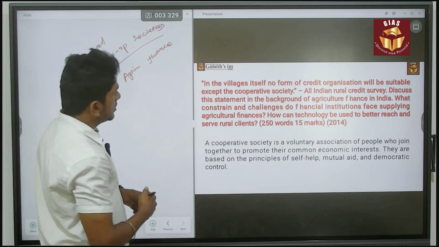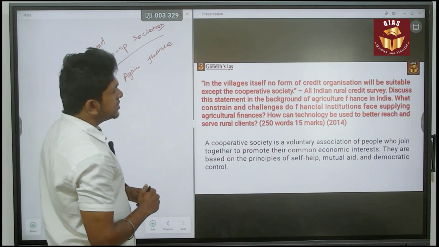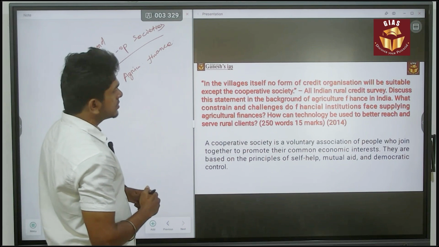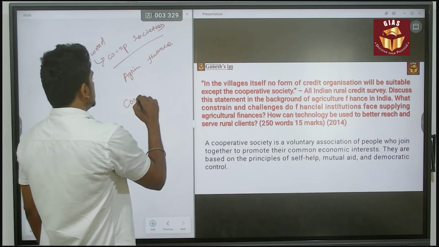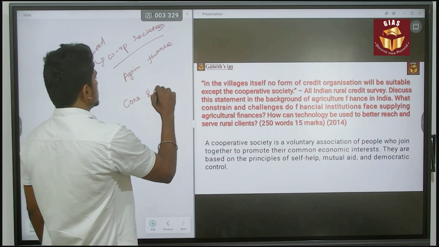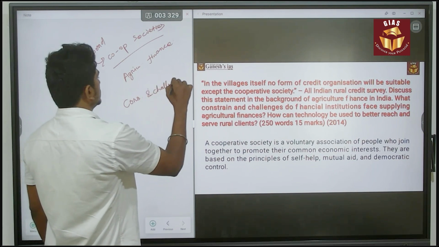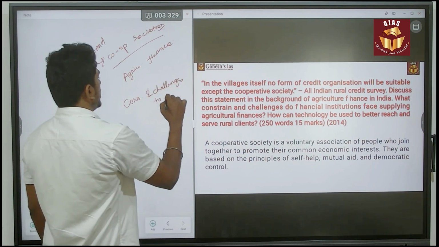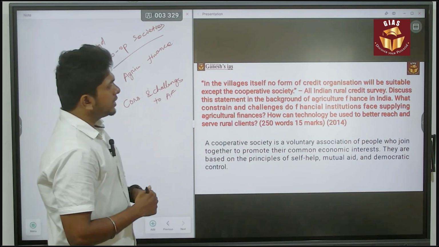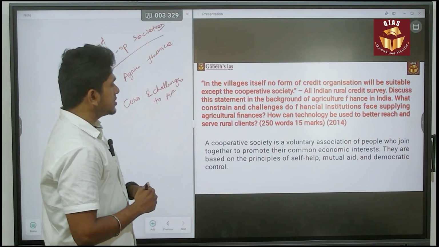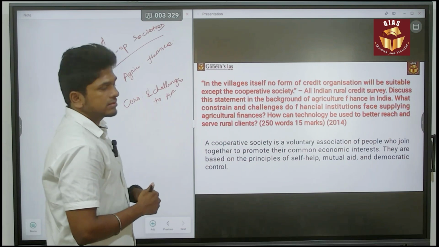Next, what constraints and challenges do financial institutions face supplying the agricultural finance? Constraints and challenges to agricultural finance. How can technology be used to better reach and serve the rural clients?